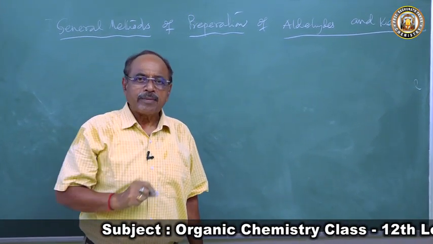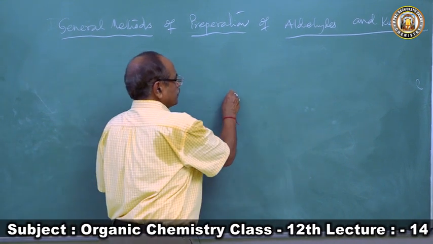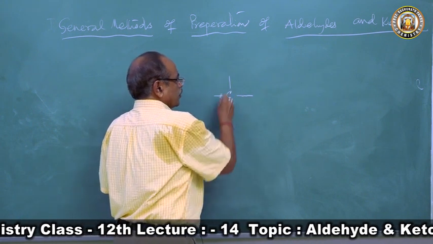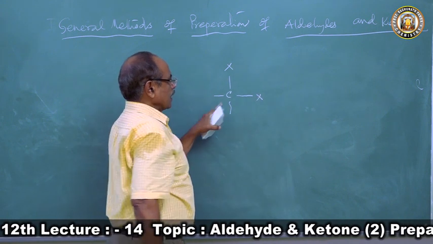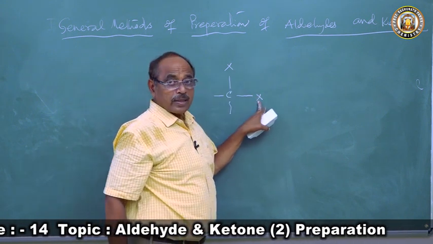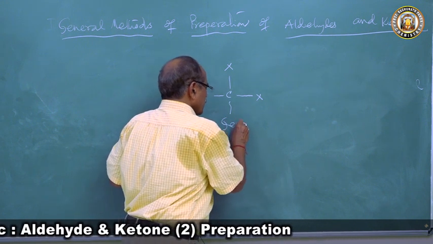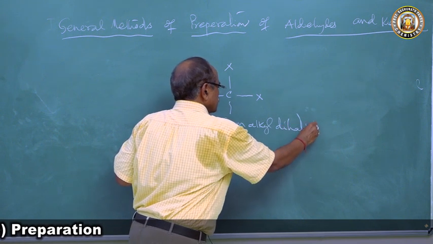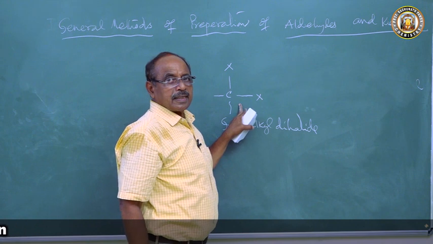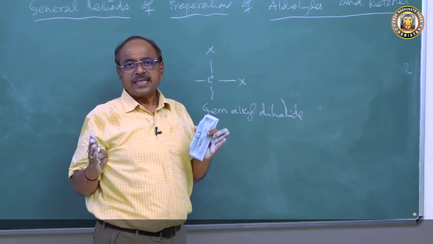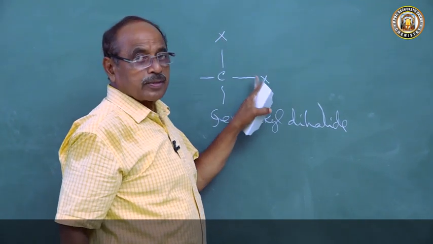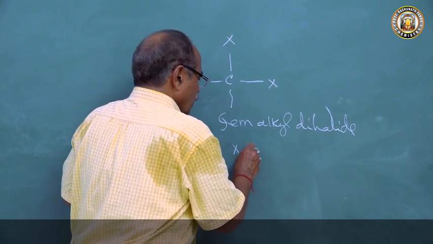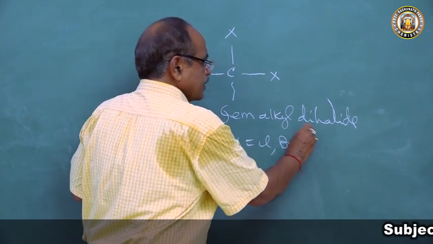One clue I am giving you: when a carbon atom is bonded to 2 halogens, these are called gem alkyl dihalides. X is a halogen atom, maybe chlorine, bromine or iodine.